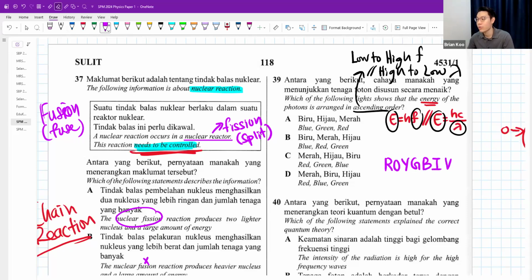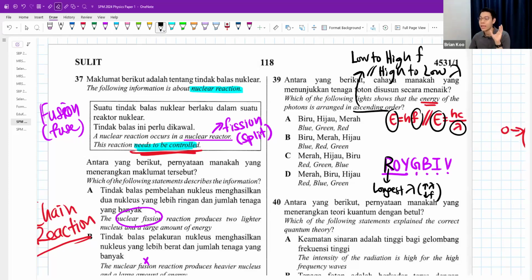Red, orange, yellow, green, blue, indigo, violet. For my students, I like to tell them this is "Roy gave birth in Vietnam." Roy gave birth in Vietnam. Sounds a bit funny, but a lot of them can remember it this way. And you have to know what you are remembering for. R stands for longest. Longest wavelength meaning the lowest frequency one. Lowest frequency meaning the lowest energy one.